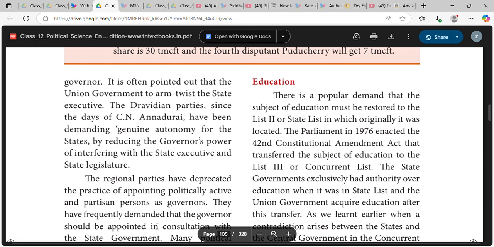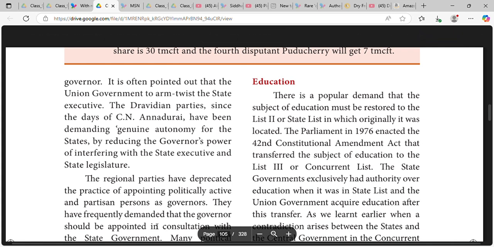The Parliament in 1976 enacted the 42nd Constitutional Amendment Act that transferred the subject of education to the list 3 or concurrent list.